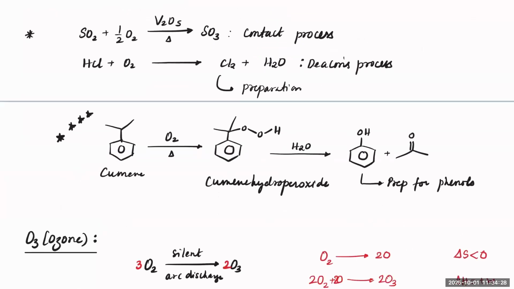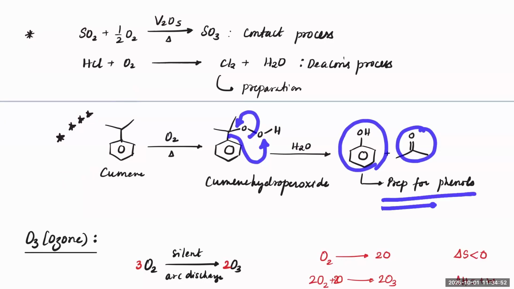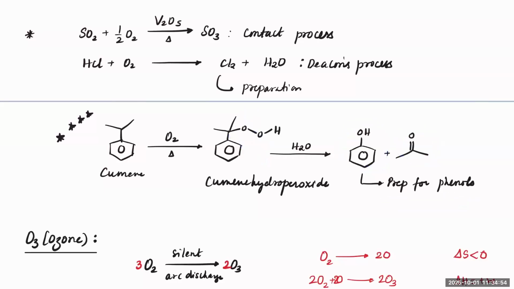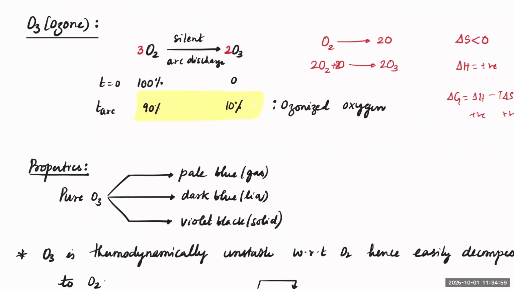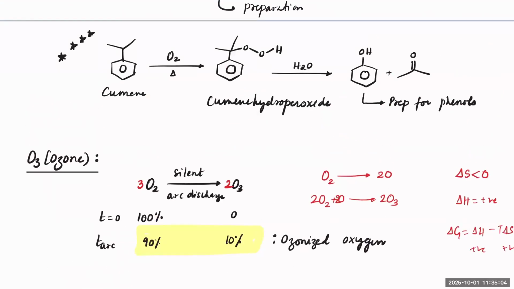Next, if you notice cumene plus O2, from this carbon you'll have OOH bond formation, and this is a peroxy linkage which you have. Here, phenyl will start moving around to oxygen, the bond will break on this side, it will convert into a ketone, and phenol will form here. This is the preparation of phenol. We have seen this is the cumene peroxide process. Mostly these are the important reactions of O2.